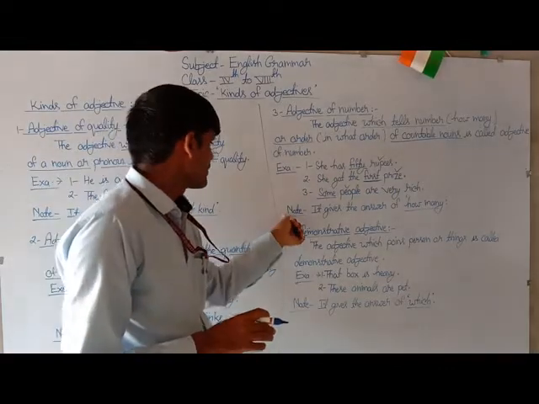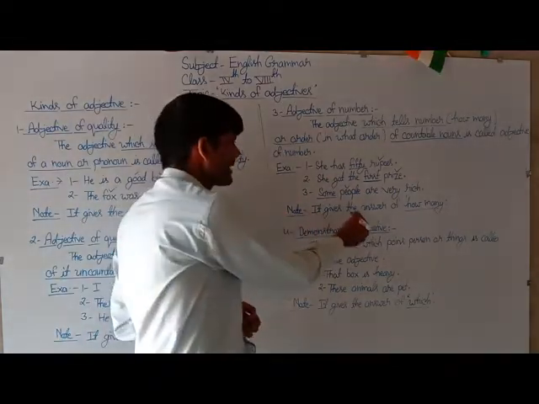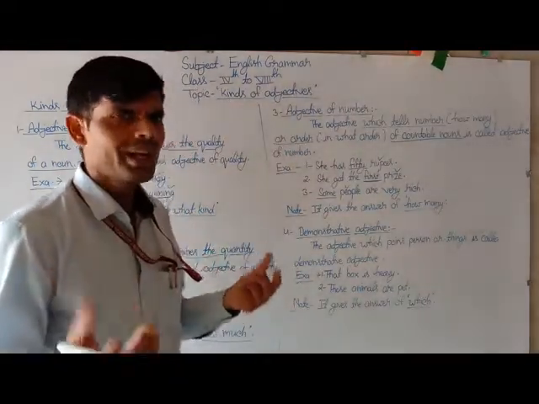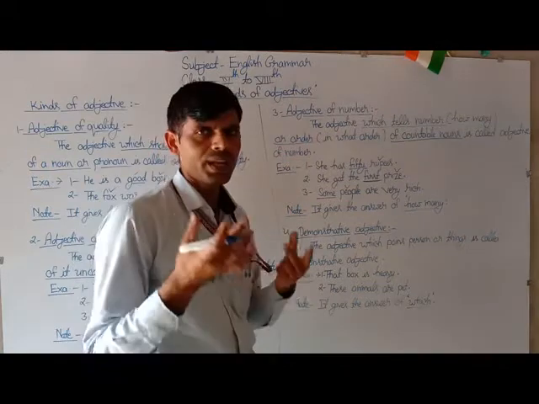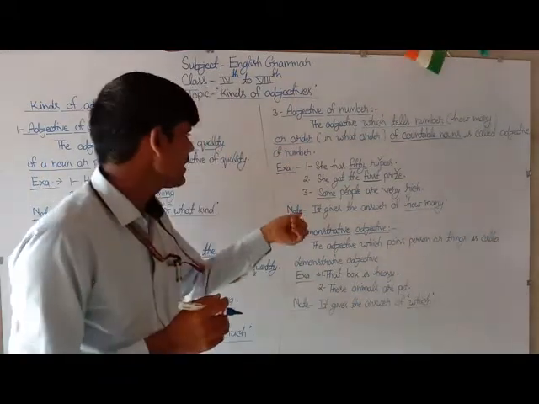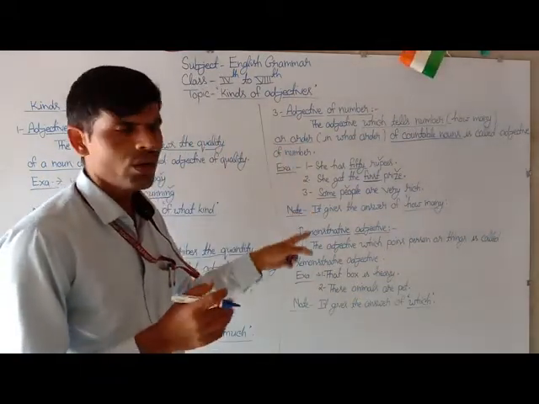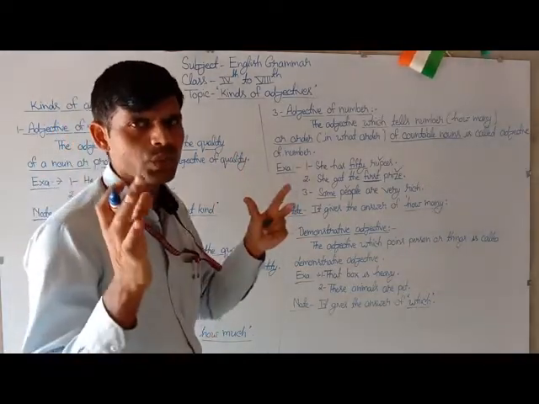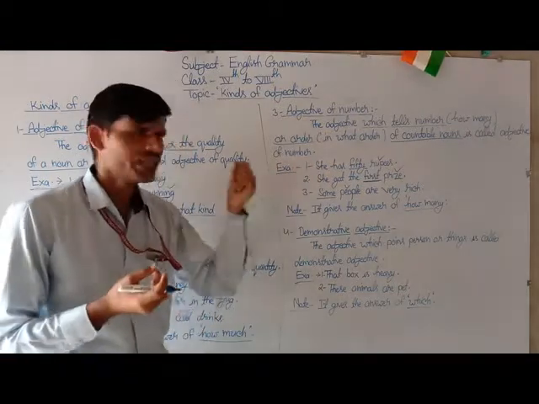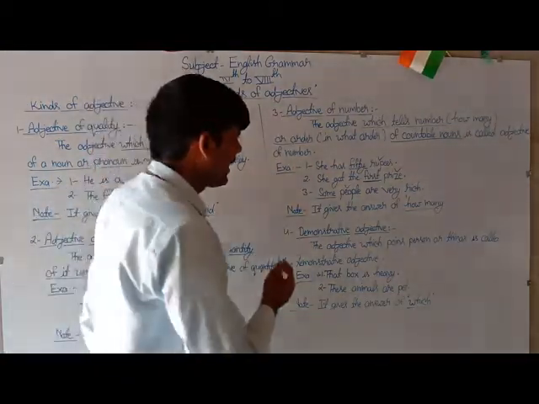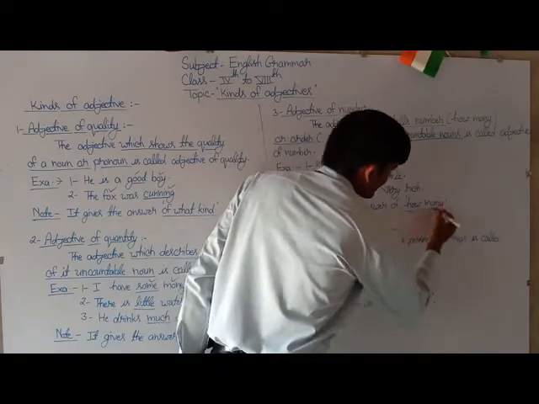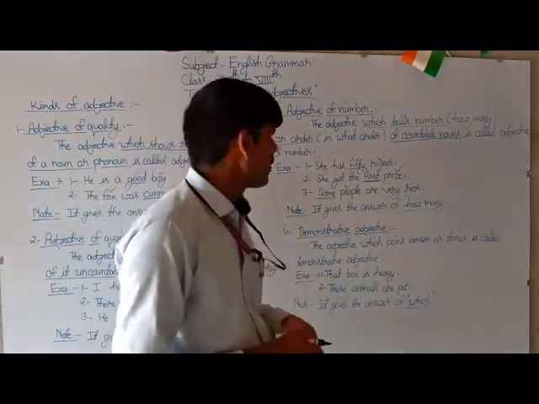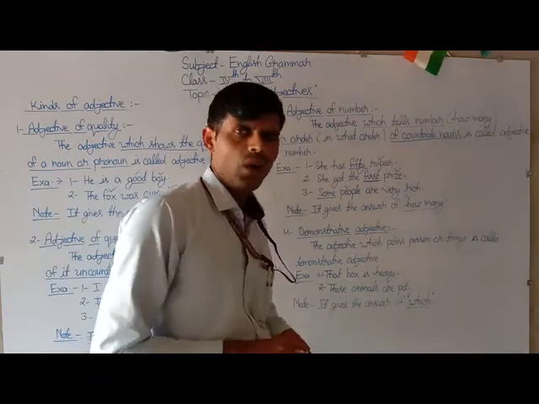And the next topic is that it gives the answer of how many. How can you find out the adjective of number in a sentence? If you want to find out the adjective of number in a sentence, you have to form a question with the phrase how many. The word that answers the question will be the adjective of number.